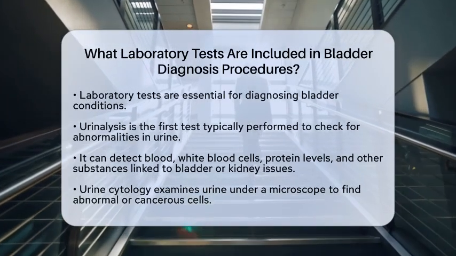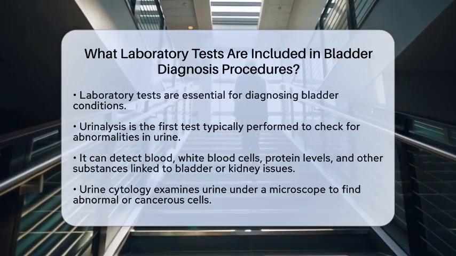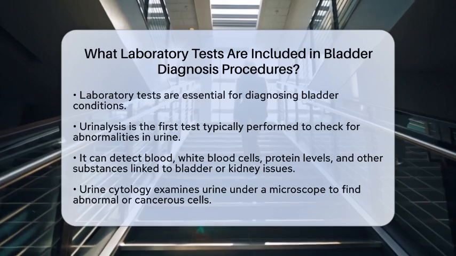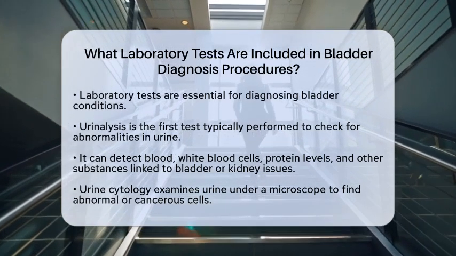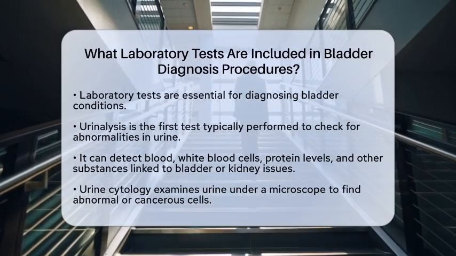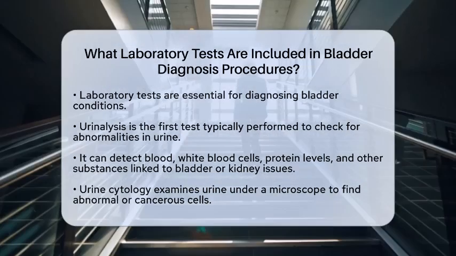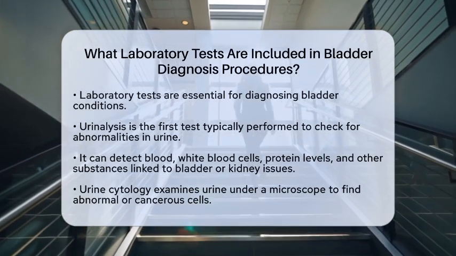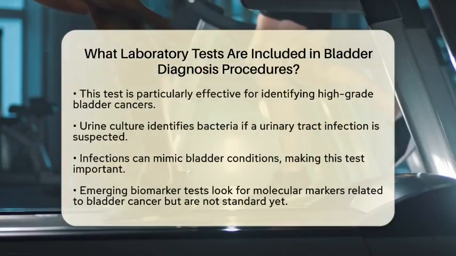First up is urinalysis. This test examines urine for any abnormalities. It can reveal the presence of blood, which is a common early sign of bladder cancer. Urinalysis also checks for white blood cells, indicating possible infection or inflammation. Additionally, it looks at protein levels and other substances that might suggest bladder or kidney problems. This test is often the first step when a bladder issue is suspected.